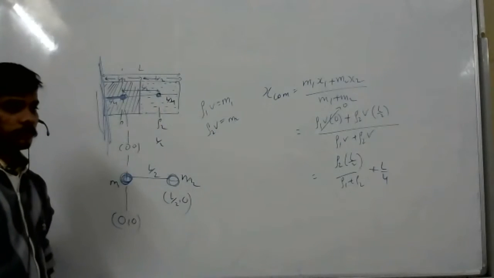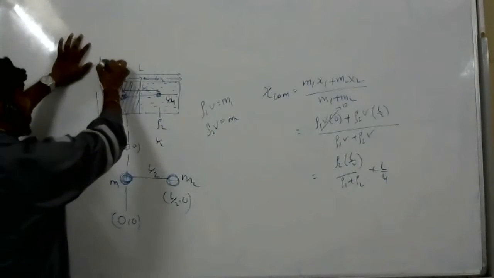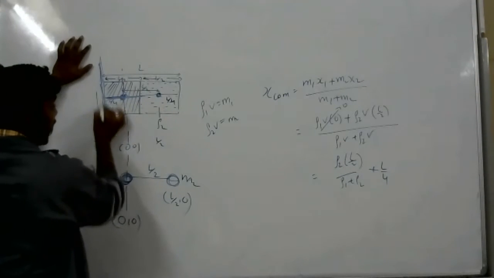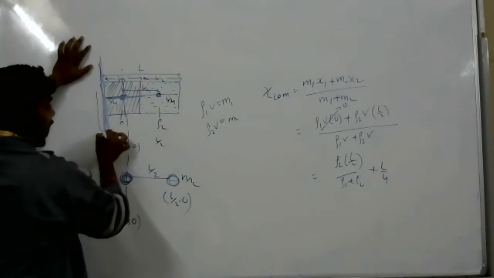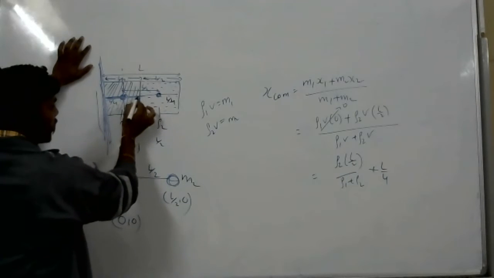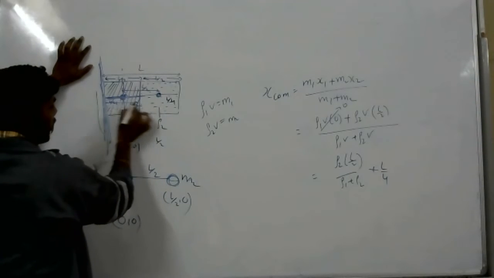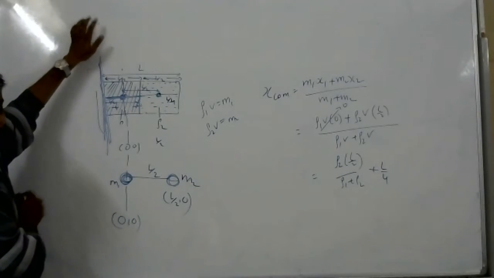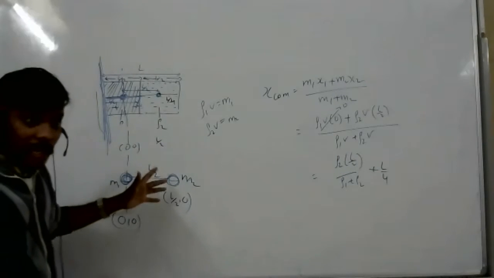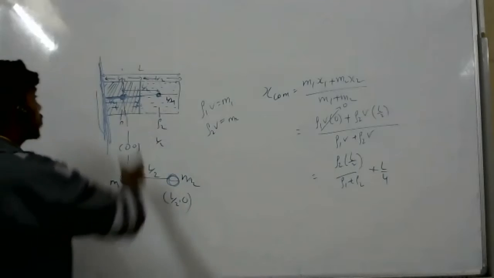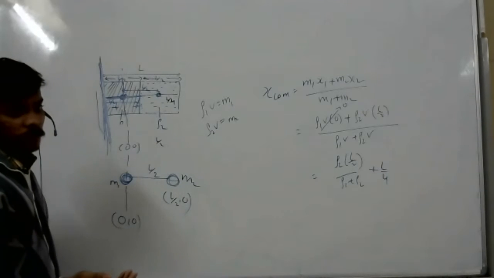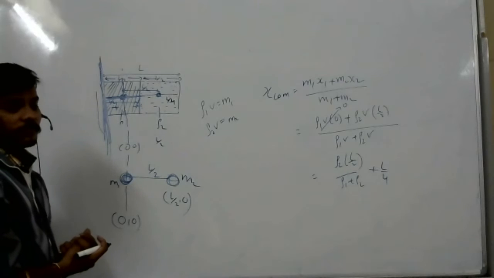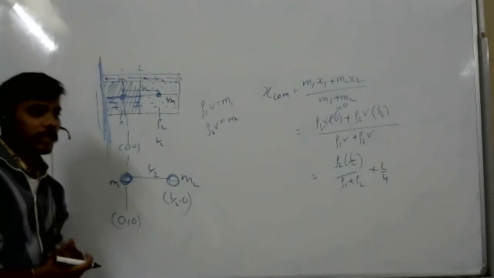Why did you add plus L by 4? From here I am taking now. From here to here, center of mass I calculated. From this end, if they ask, the center of mass from here means plus something only, no? They can ask from M1 or they can ask from the end. Who knows? Even they can ask from the end also, no?